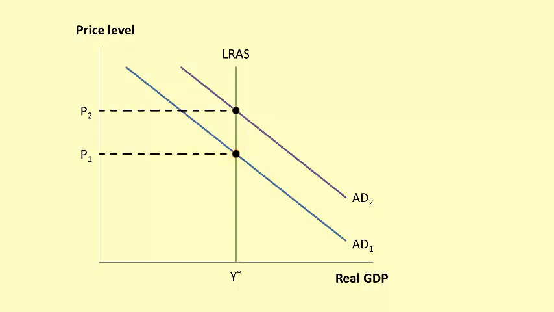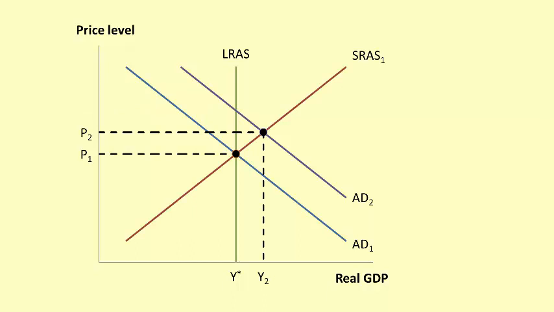If aggregate demand shifts to the right from AD1 to AD2, then in the long run the price level in the economy will increase from P1 to P2. But real GDP in the long run will not be affected. It is important to understand, from the neoclassical perspective, an increase in aggregate demand will only cause inflation in the long run. It will not cause an increase in output.